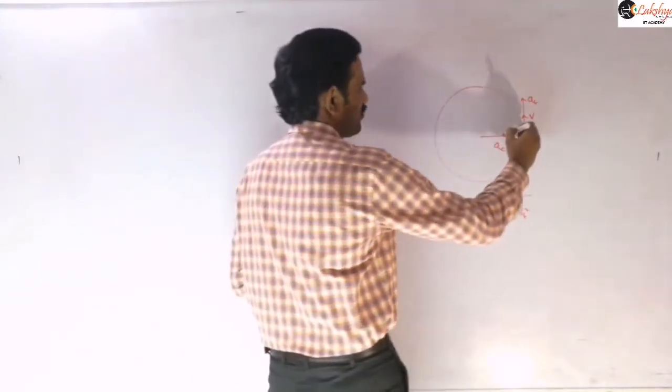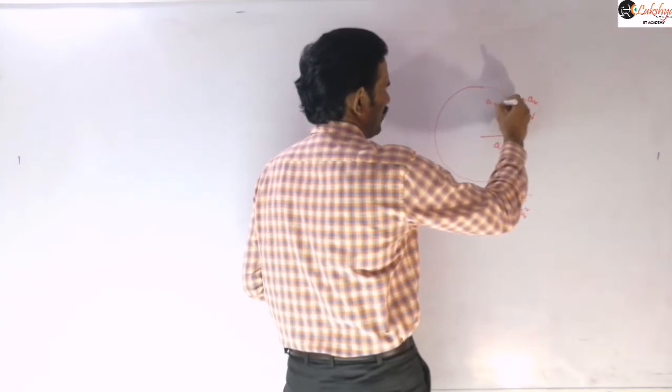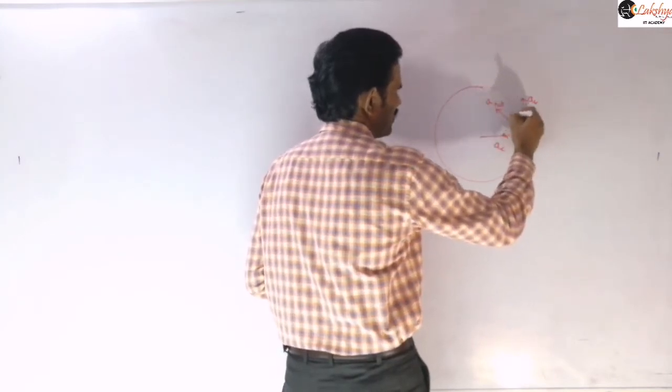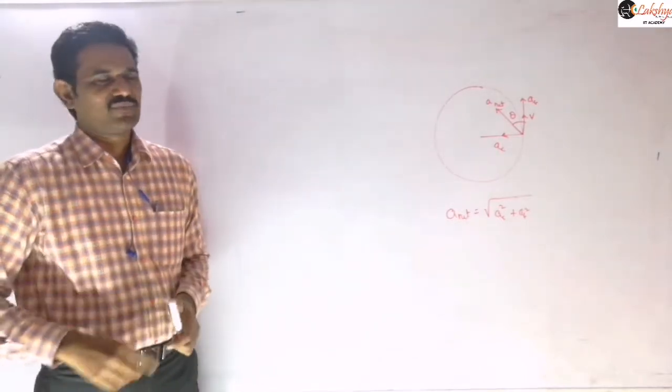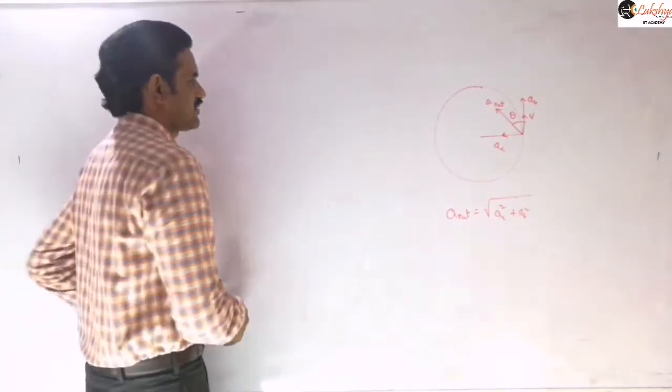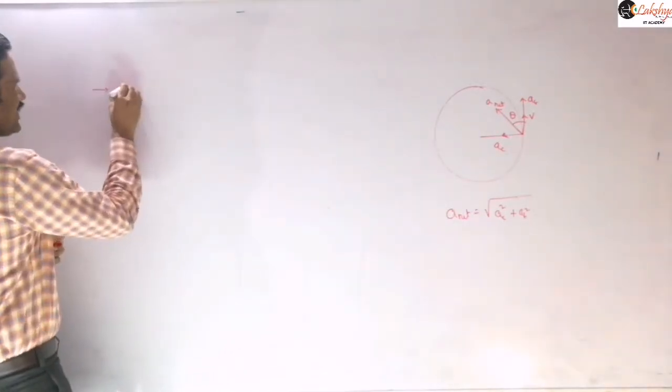We also discussed the angle made by the net acceleration with the velocity. We consider this angle as theta, and we discussed the different possibilities. One possibility is if AT is equal to 0.